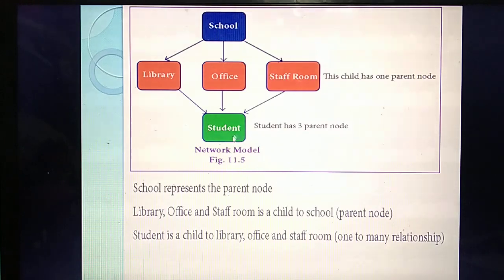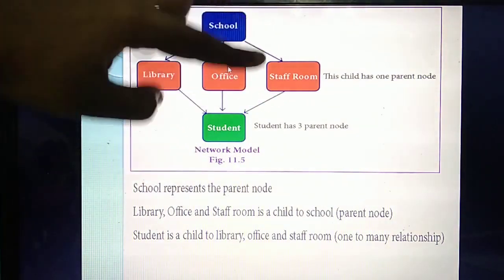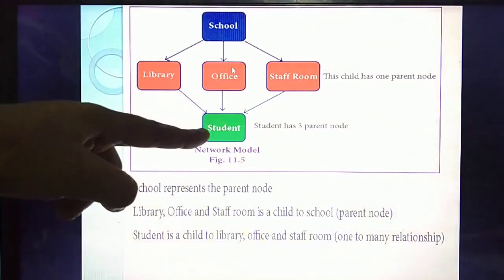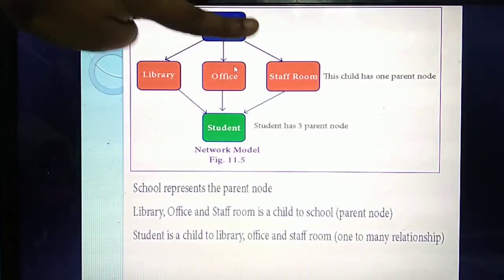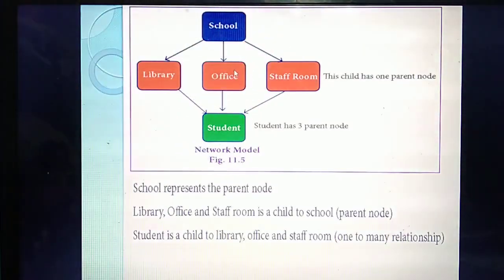So what is this student? The student has 3 parent nodes. What are the 3 parent nodes? Library, office and staff room. Understand, that is many to many. But up to the first steps you can take as the hierarchical model. The first 2 steps you can take as the hierarchical model, and the last 2 steps you can take as the network model.